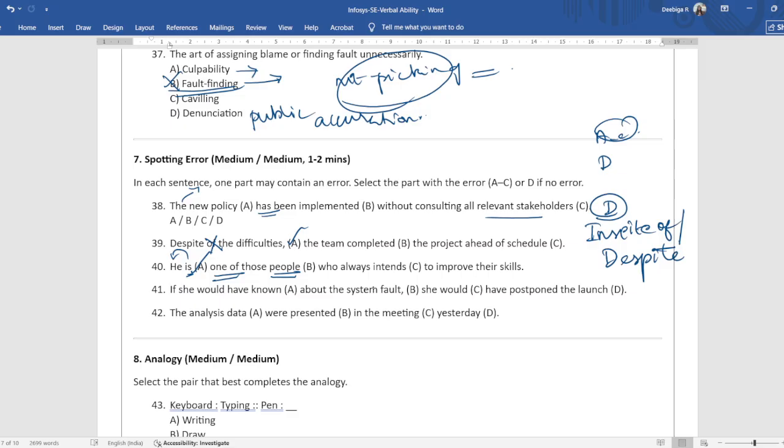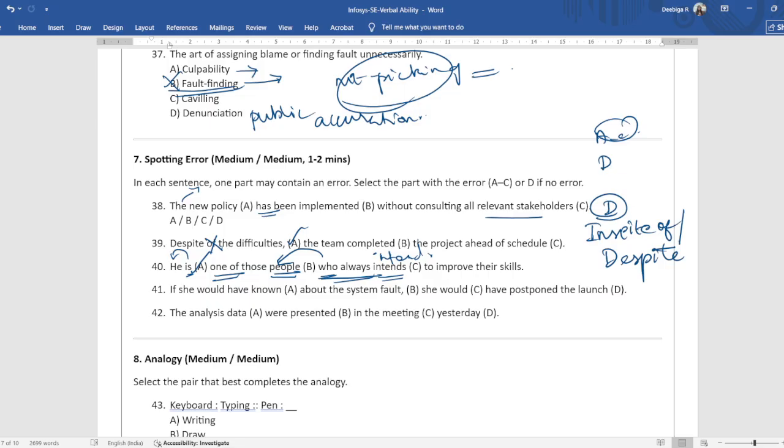So here, he is one of those people who always intends. This should be intend, because they're talking about this one of those people. Let me explain it this way. You have he and one of these people, right? Who always denotes just the preceding thing, the people. So people is plural, you choose the plural verb, which is intend. So this is the answer.